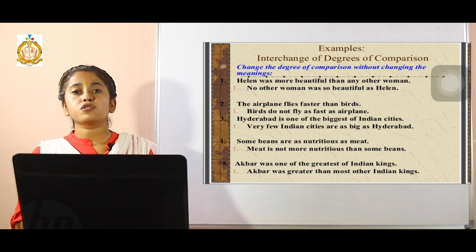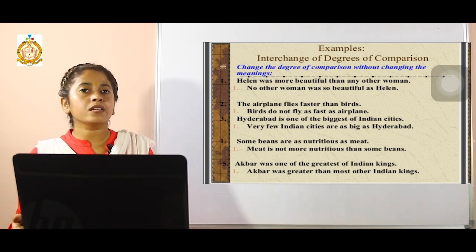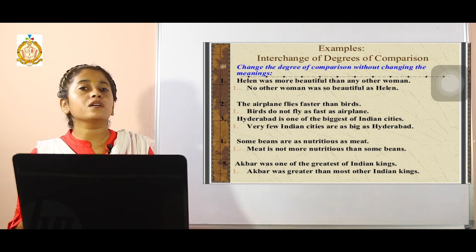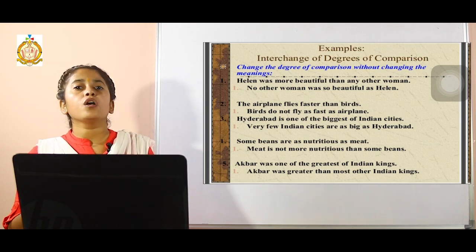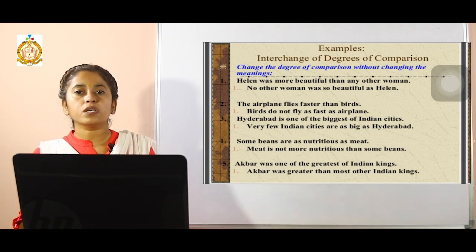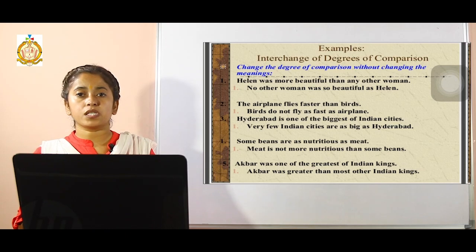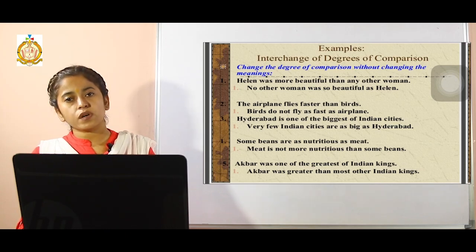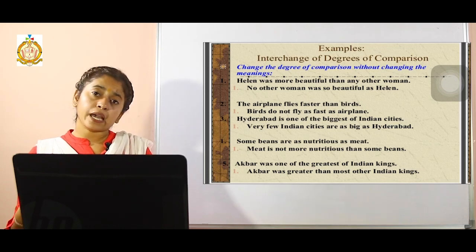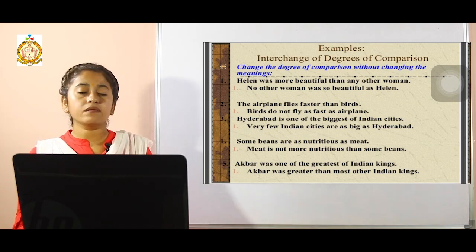First of all, we need to change the adjective into the comparative degree. Which was the adjective in this sentence? Useful. What is the comparative degree of useful? More useful. Because useful is a compound word. It's made up of two different words joined together. So with such words, we will use "more". More useful. And also we have to see that in a comparative degree, what are we supposed to do?